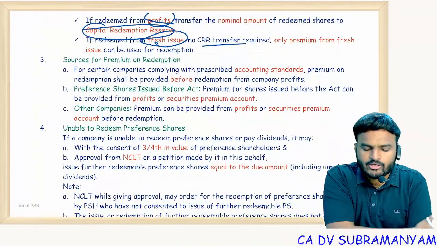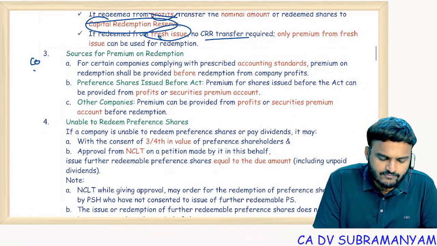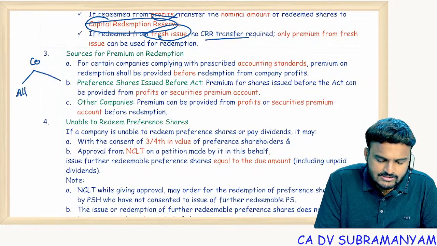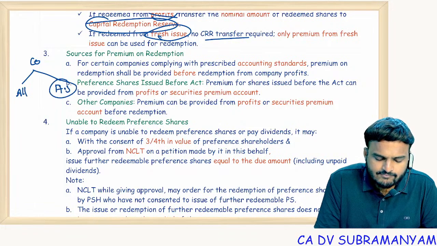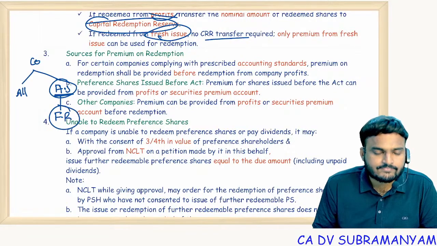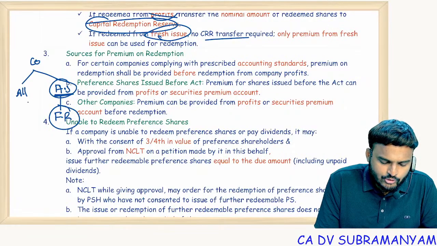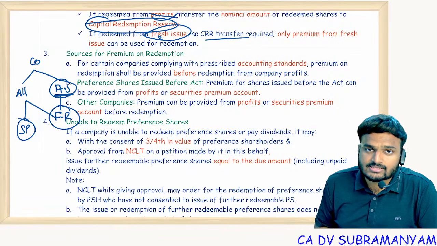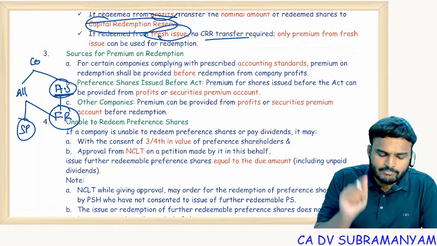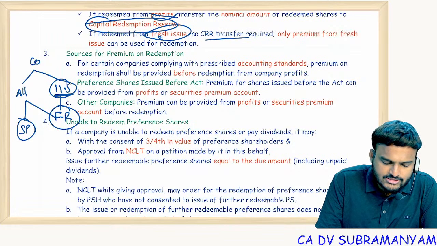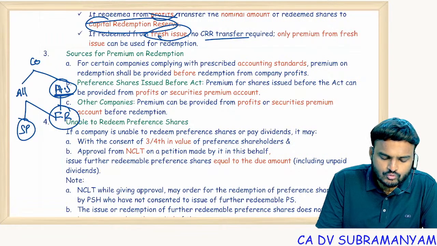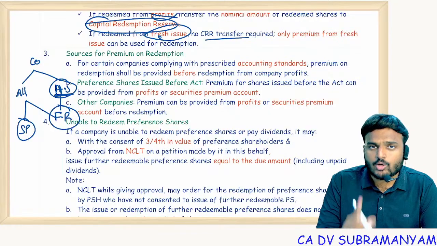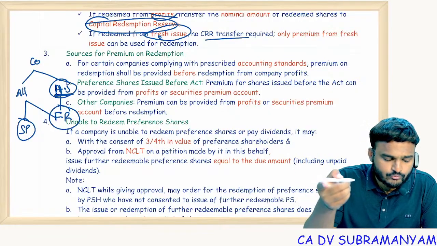Sources for premium on redemption. Here is the classification of companies. For companies following accounting standards for preparation of financial statements, for premium on redemption, they can utilize only free reserves. Whereas other companies can utilize either free reserves or securities premium. But if you are a company following accounting standards, mandatorily free reserves is the only option, not securities premium. In section 52 we have seen it.